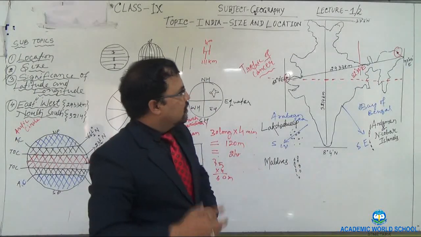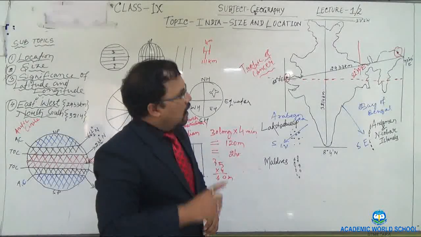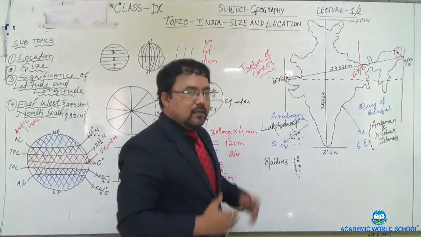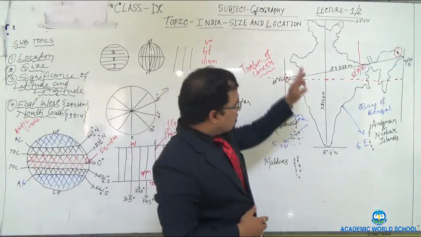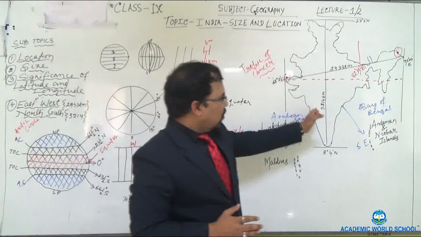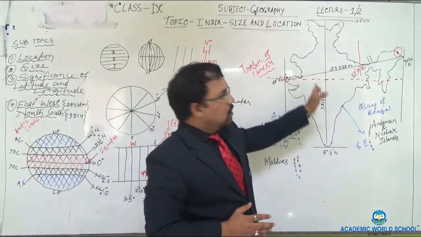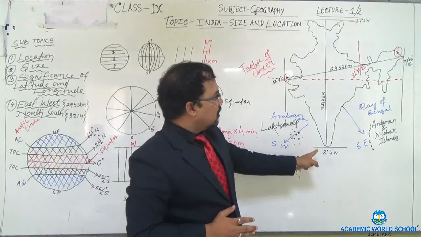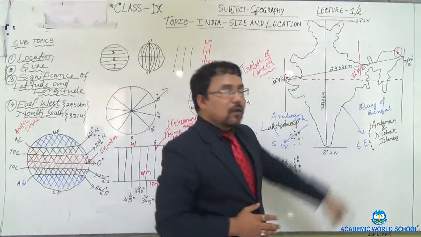Again, there is a very inner trick here, and I am going to explain why it happens. In reality, northern southern extent is bigger. From here we can see the distance is 3214 kilometer. So this clearly indicates that northern southern extent is bigger than the eastern western extent, which is having 2933 kilometer.